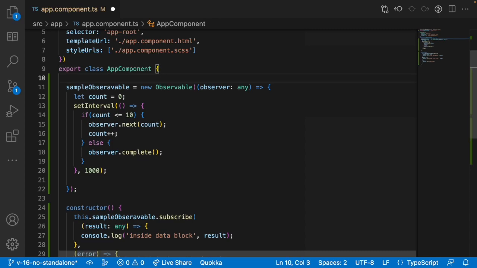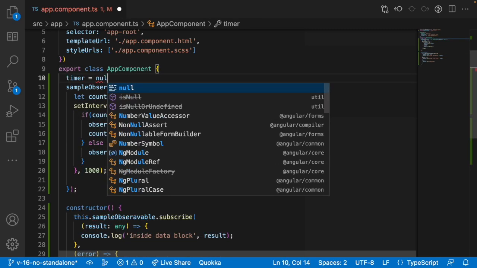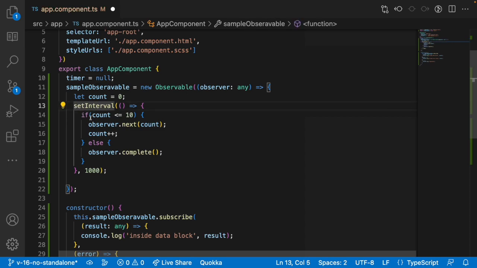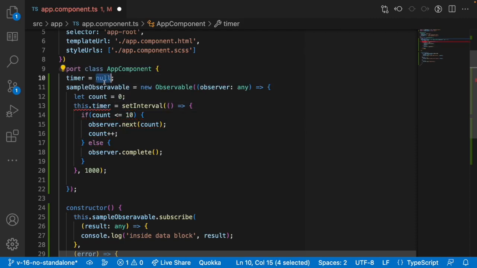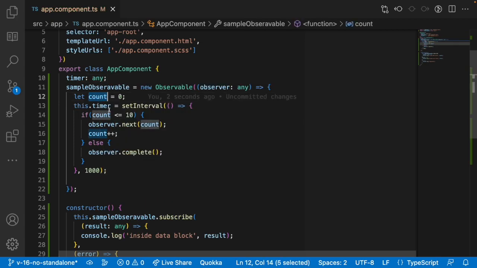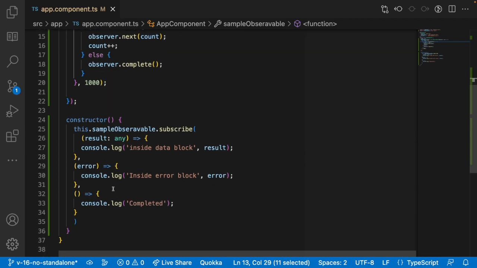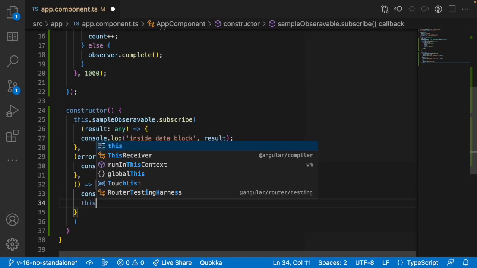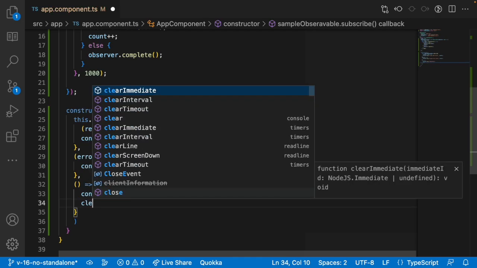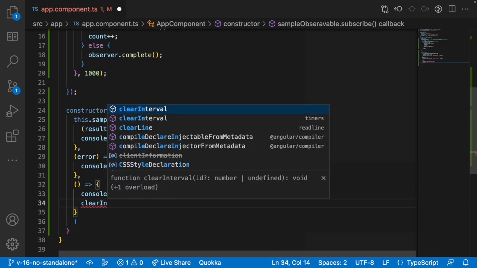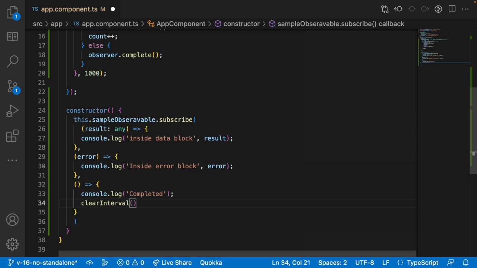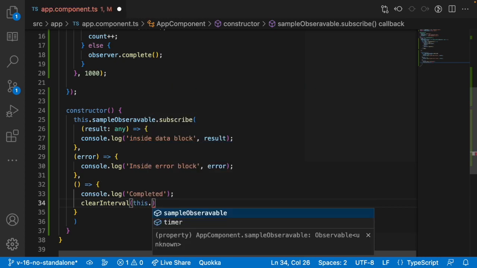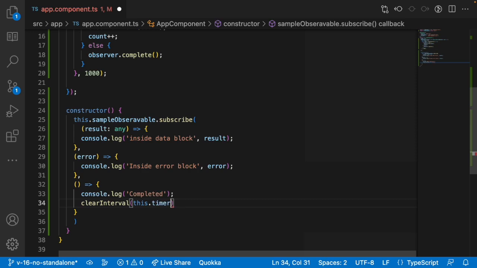Now what I'll do is I will use a timer with null value, and once it reaches inside this, I will just assign this.timer equal to setInterval. Since we cannot assign to the null, I'll make it as any. Now the timer is any. So now this timer will have the interval, and once it is completed, I want to stop that interval. How can we do that? By using clearInterval. We already discussed it in our JavaScript videos, so watch that if you want to understand about clearInterval and setTimeout. And now I'm passing this timer over here.